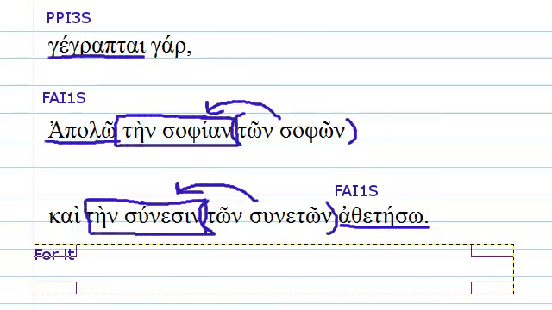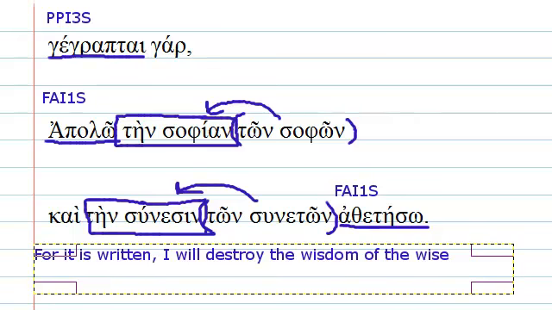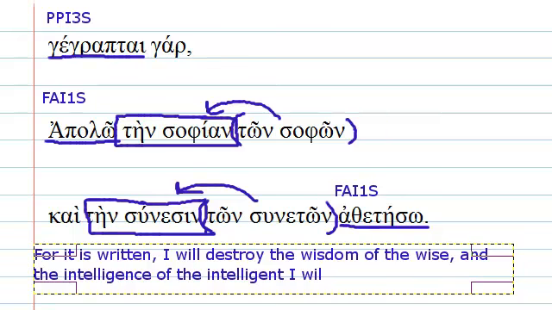For it is written, I will destroy the wisdom of the wise, and the intelligence of the intelligent I will set aside. And that's our verse for today.